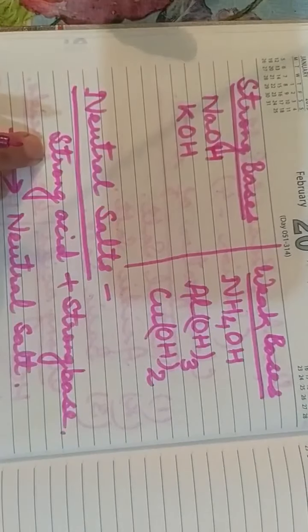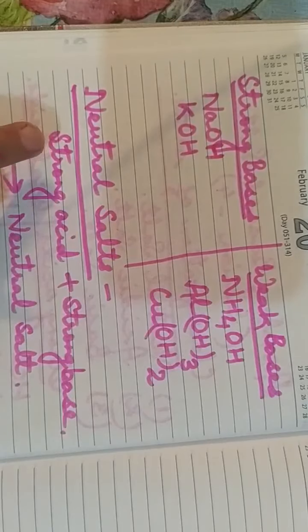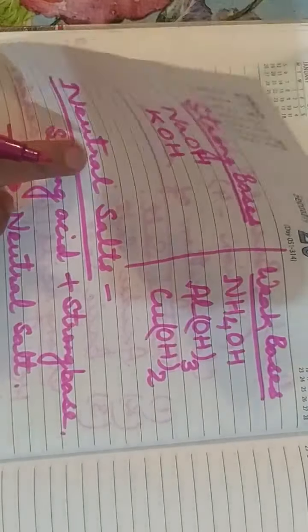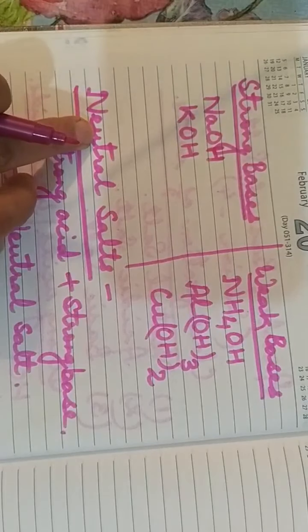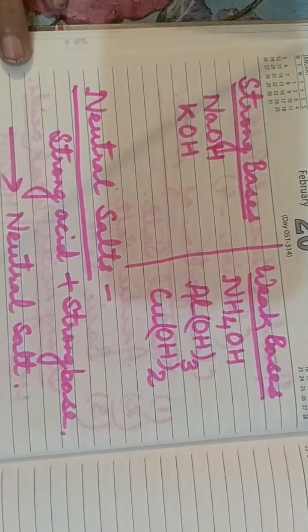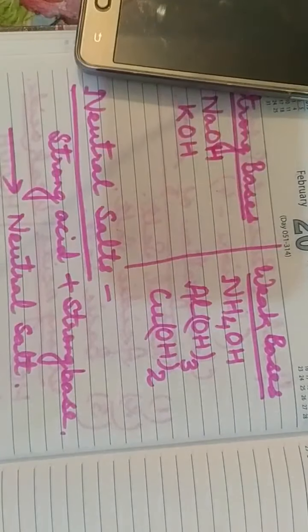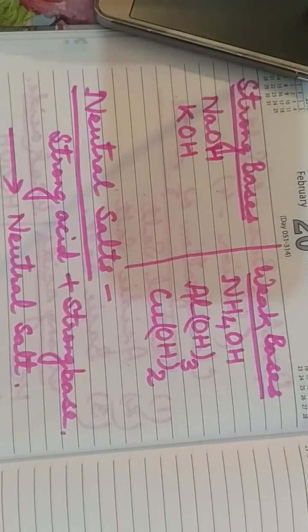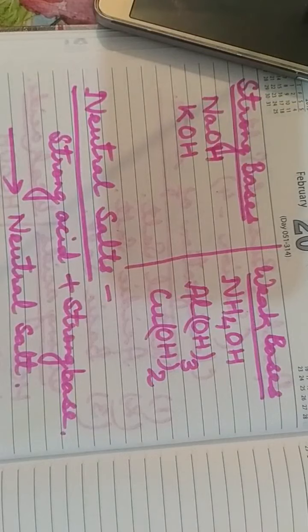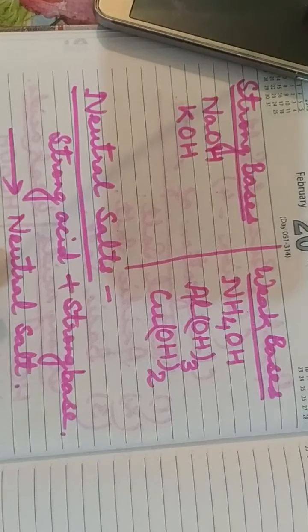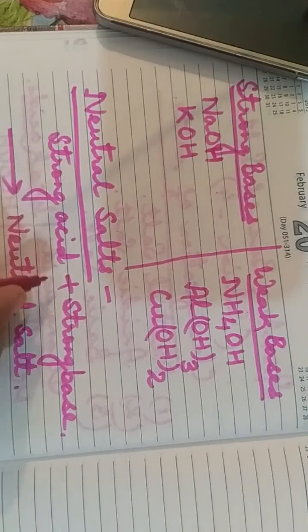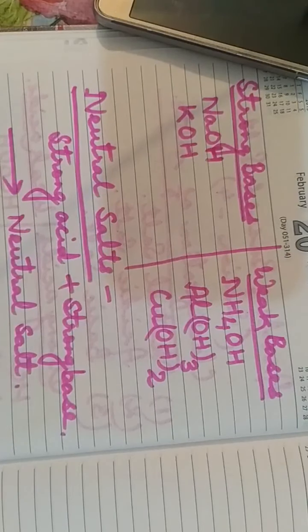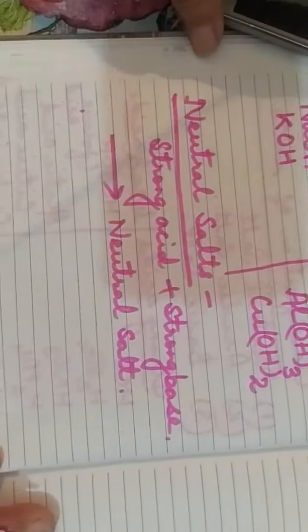Now, how will we know that a given salt is a neutral salt? So children, for this you have to perform a very simple activity. You just have to dissolve the neutral salt. For example, if we take the strong acid, that is hydrochloric acid, it is a strong acid.